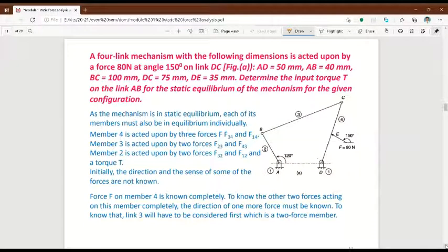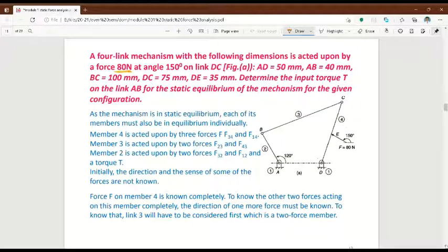Right. So here they are given a problem. A four bar link mechanism with the following dimensions is acted upon by a force 80 Newton. So here in this question they are given a 4 bar chain mechanism, and they are telling that the force value is 80 Newton. Angle is 150 on link DC. So if you keep the protector here means from this point to here 150. Then they have given these values.